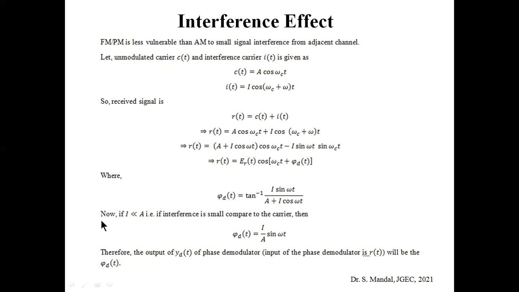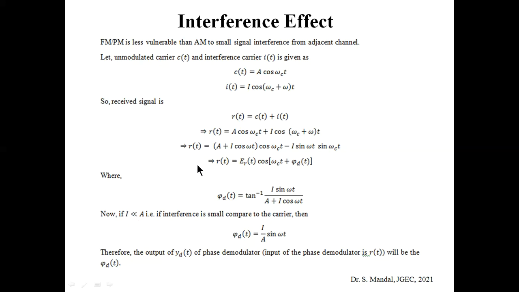Now suppose the maximum amplitude of the interference signal is very small compared to the maximum amplitude of the original unmodulated carrier signal. That means we are assuming the interference is small compared to the original carrier, so we can write I by A is less than 1.